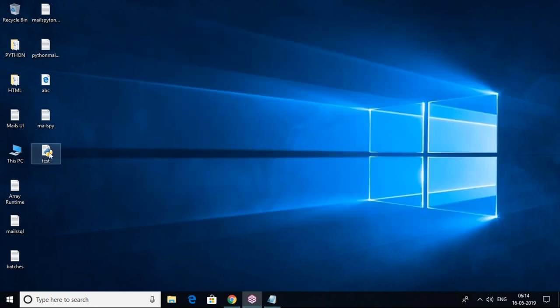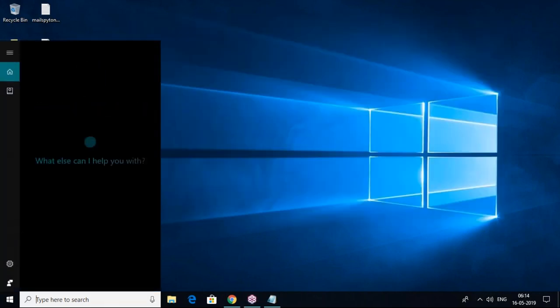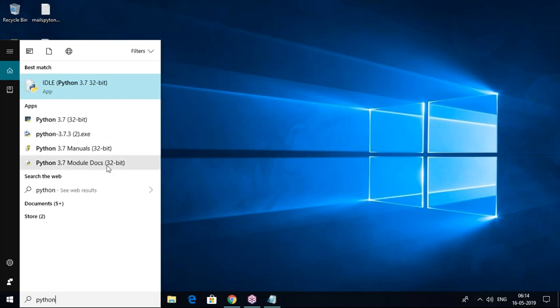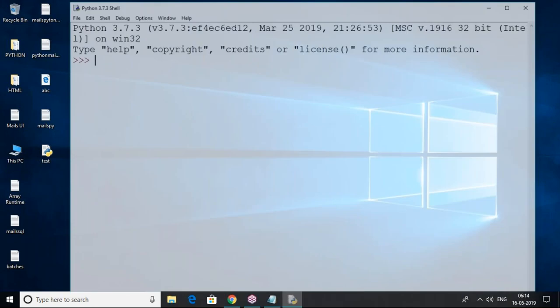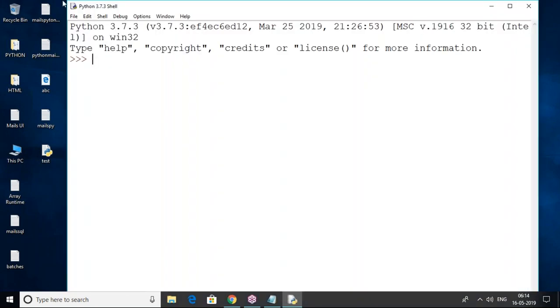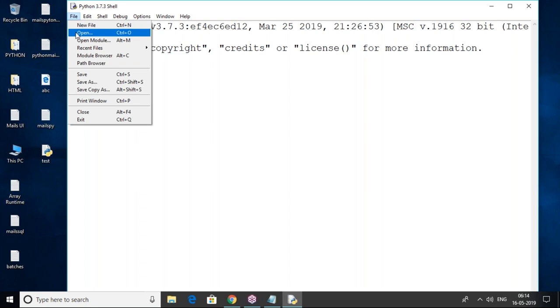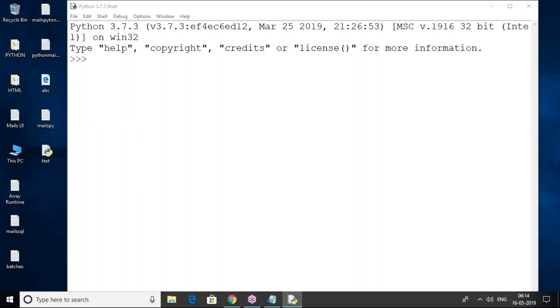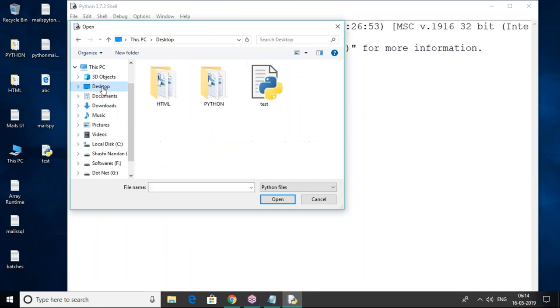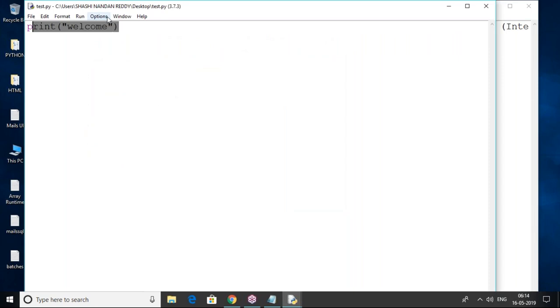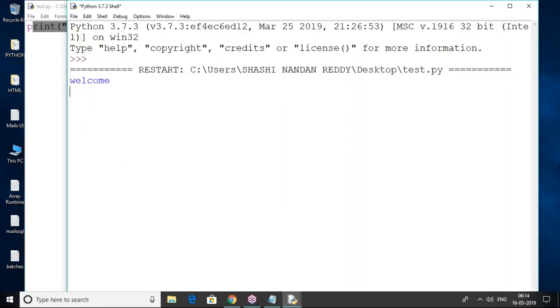If you already have a script file, you can also run it through Python IDLE. Here I want to open an existing file. Click on the File menu and click on Open. Select the file on the desktop and click open. It's very simple, the script will open. If you want to run this, go to the Run menu and Run Module. It will run. So this is also a simple way.